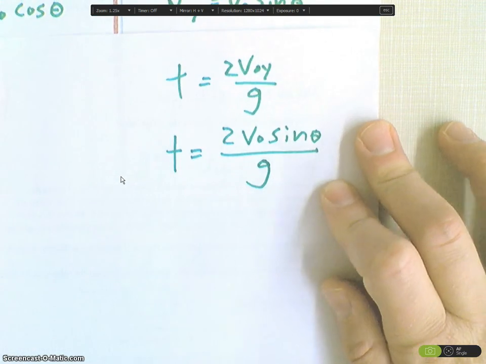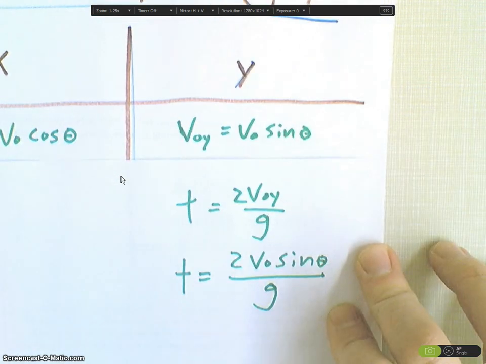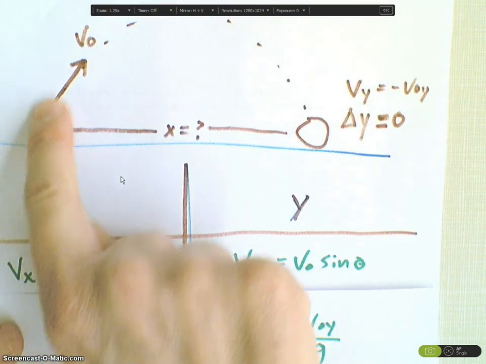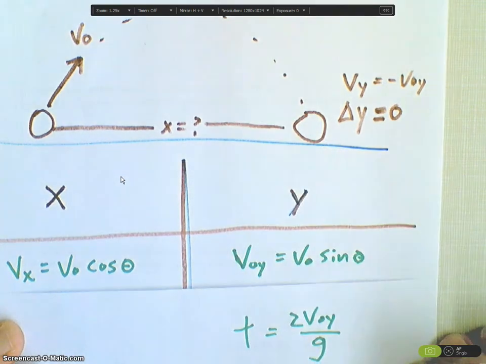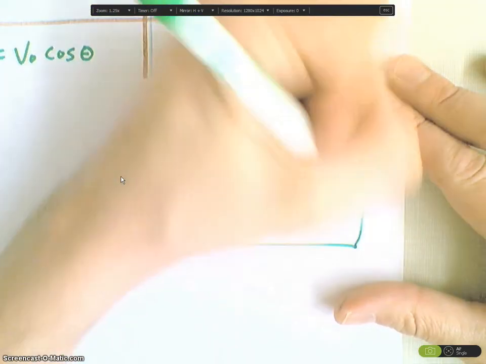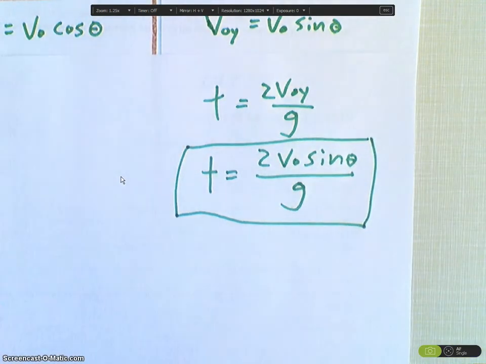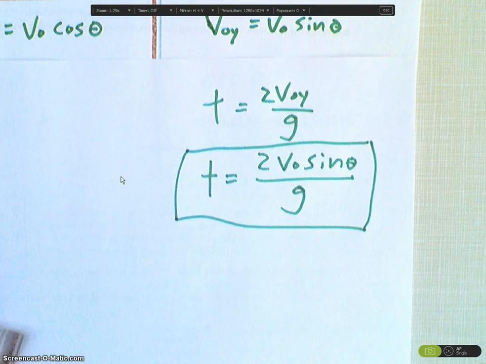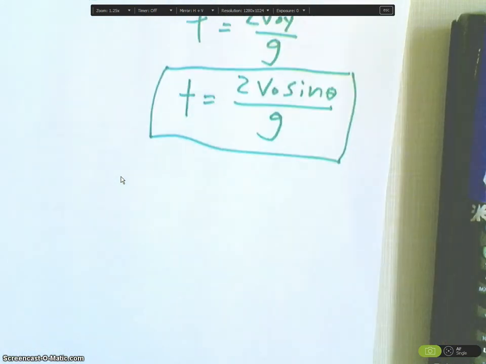So basically, that is the time it takes for the ball to return to the same height from which it was launched. That's this equation here. So this is a good equation to memorize if you are not one who wants to derive it. Now we're actually going to put in our numbers.